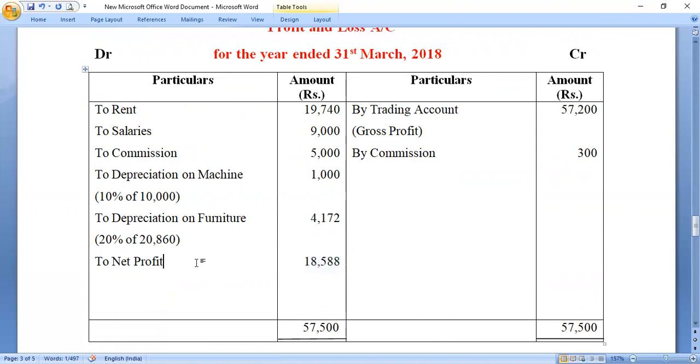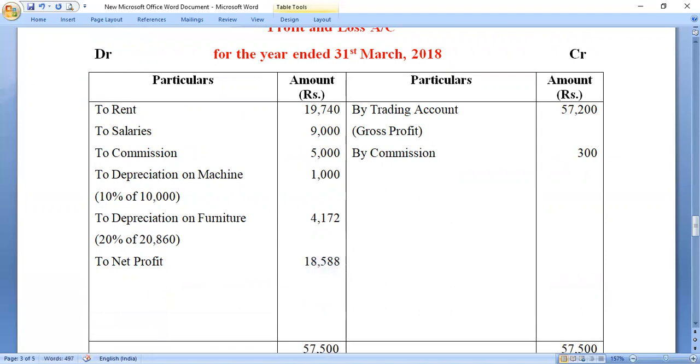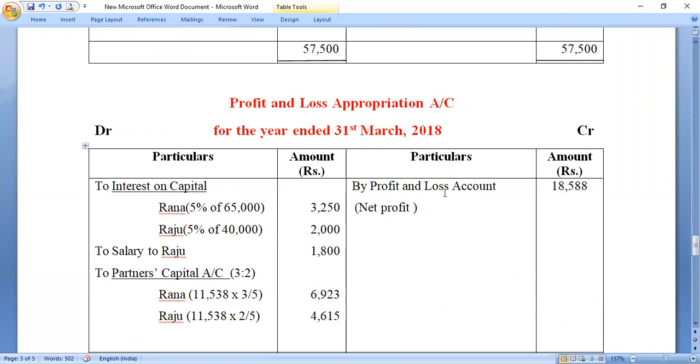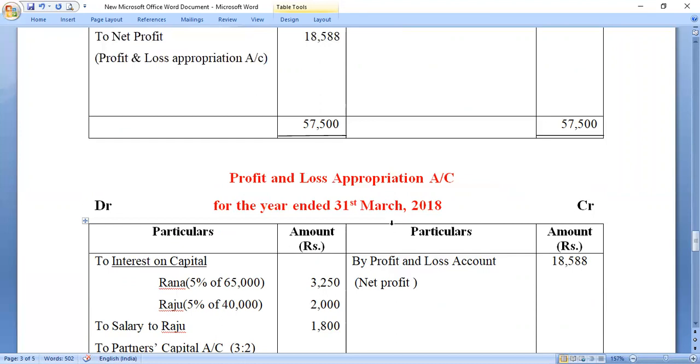This net profit will be transferred to the profit and loss appropriation account. So here you see in profit and loss appropriation that by profit and loss account 18,588 has been transferred. This figure we have transferred here, same figure.